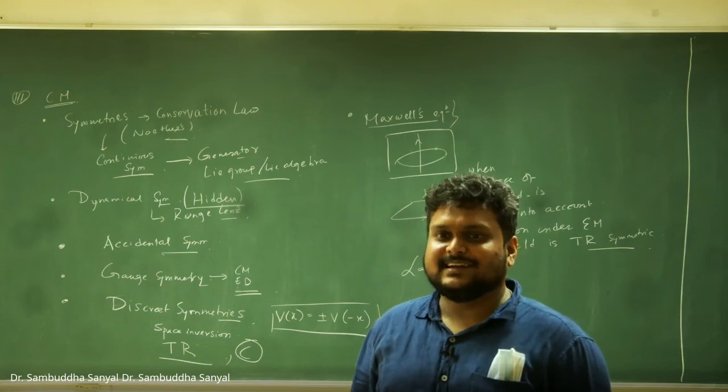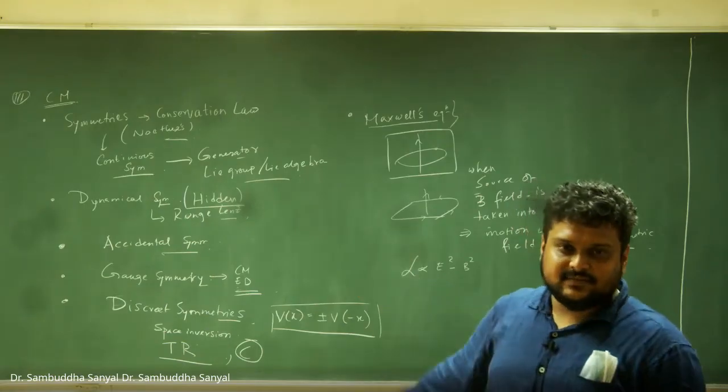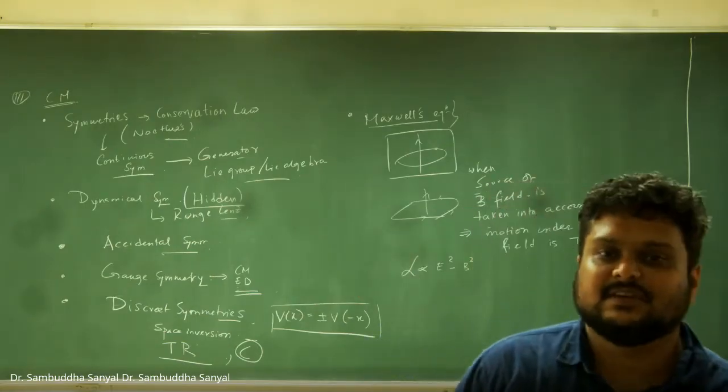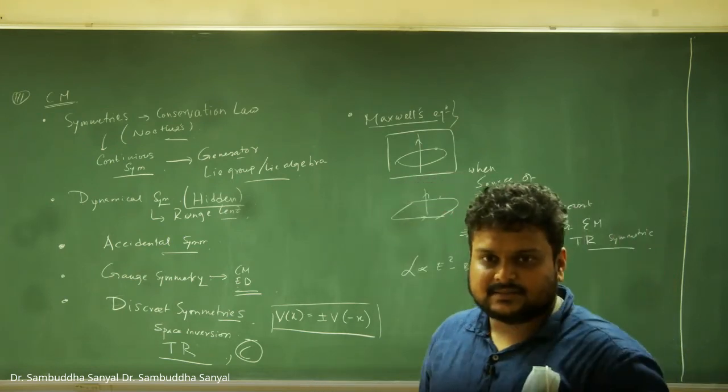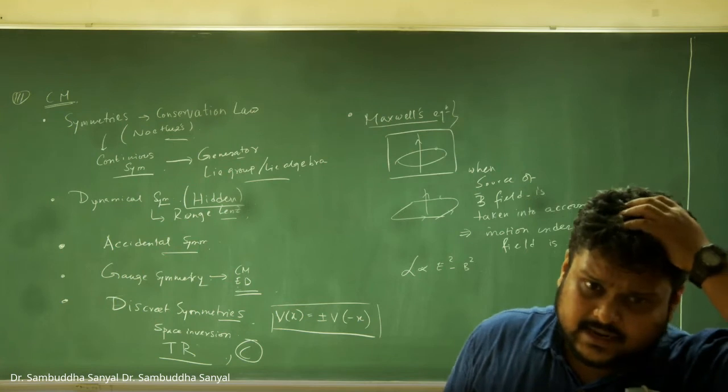Why is there so much silence? E square minus B square is invariant under any transformation. Yeah, but I'm talking about the Lagrangian. Yeah, of course, this is invariant. That's why this kind of formulation is useful. But are you familiar with this formulation of electrodynamics? It's there in Griffiths' book.